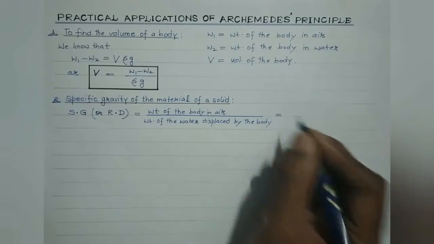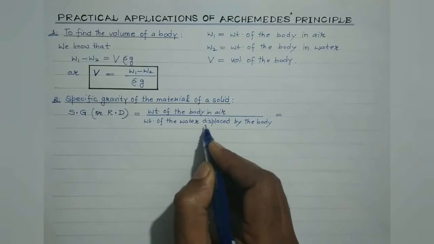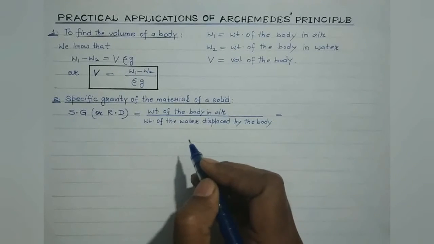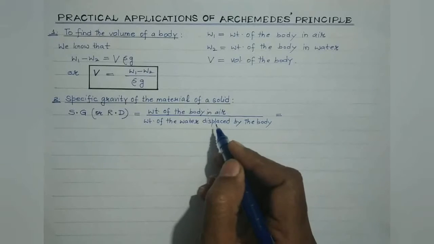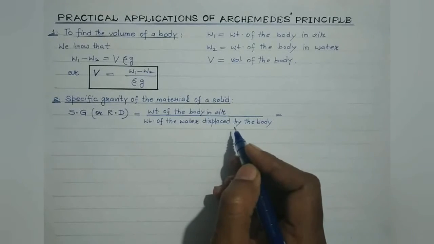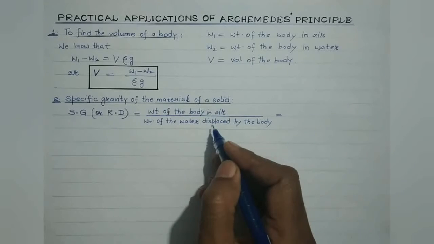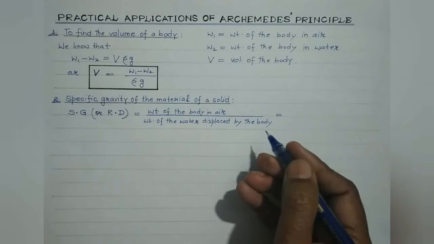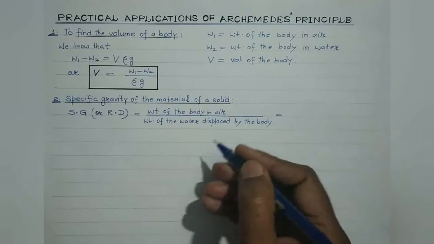Now students, we are aware weight of the water displaced by the body is actually the upthrust, right? And upthrust is equal to the weight of the liquid displaced by the submerged portion of the body. And we are aware upthrust is equal to W1 minus W2, which is the apparent loss of weight of this body in water.